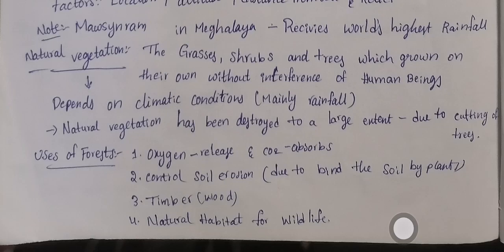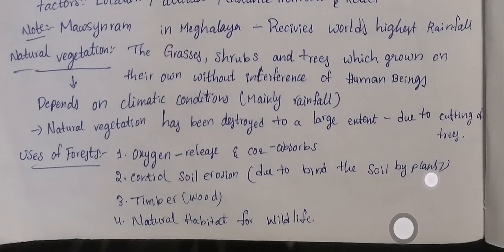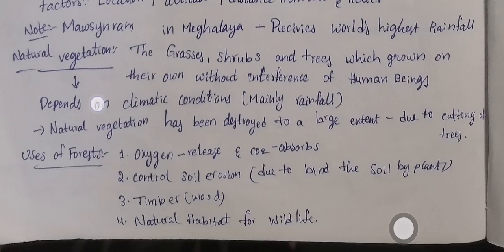Natural vegetation has been destroyed to a large extent. It has been destroyed day by day due to the cutting of trees by human beings for their purposes. Natural vegetation includes forests, scrubs, grasses, and trees.